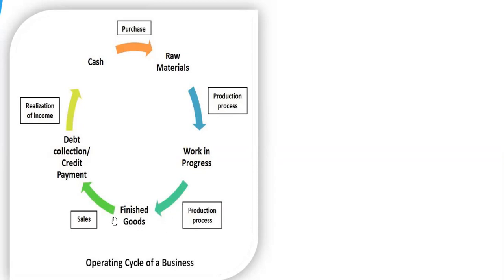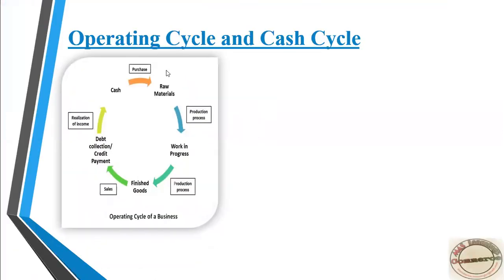Once finished goods are done, then indirect expenses, everything for selling and distribution expenses, will happen, then sales will occur. For sales, both options are there: cash sale and credit sale. If it is a cash sale, then we will collect cash directly. If it is a credit sale, then the debt collection period or credit payment period will come. Then realization of the amount, income. After we get the amount from our debtors, we will get to know whether it is profit or loss. Then cash. Again, this process keeps on going.